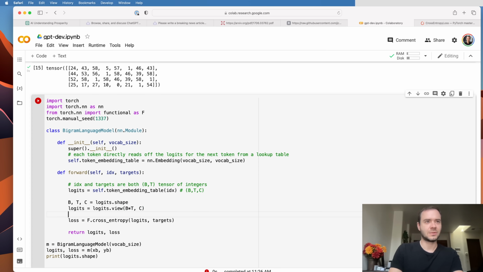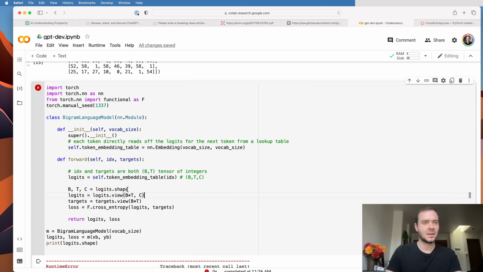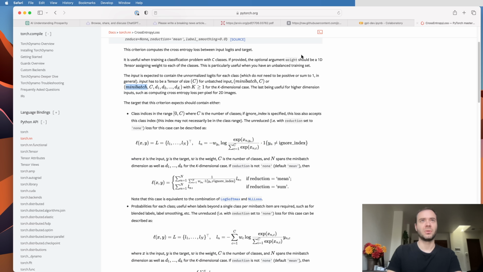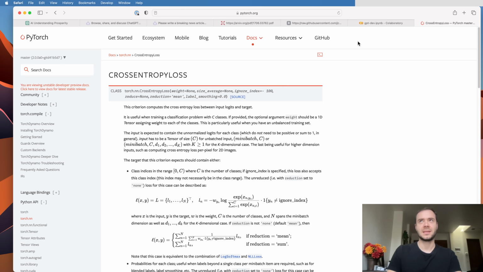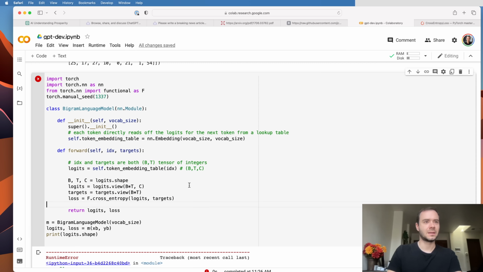Now we have to do the same to targets, because currently targets are of shape B by T, and we want it to be just B times T, so one-dimensional. Alternatively, you could always still just do -1, because PyTorch will guess what this should be, but let me just be explicit and say B times T. Once we've reshaped this, it will match the cross-entropy case, and then we should be able to evaluate our loss.